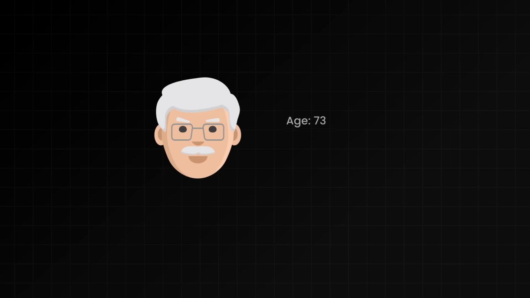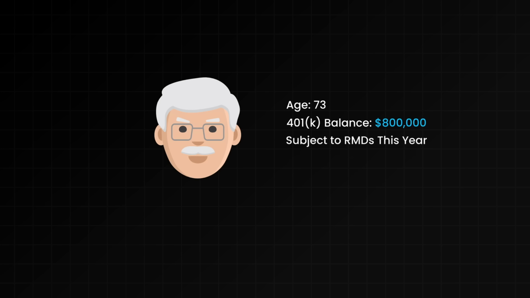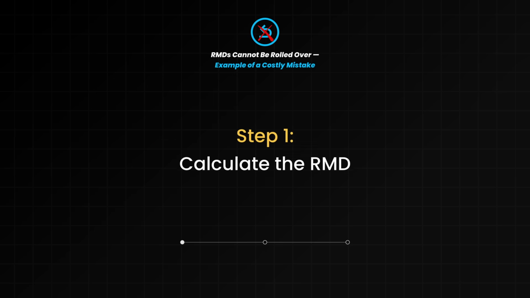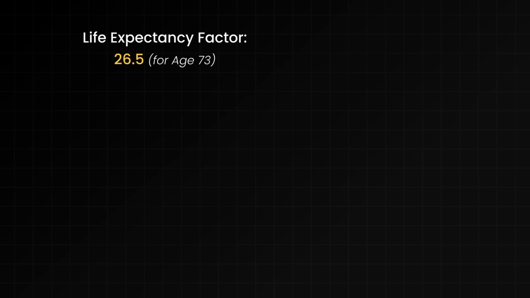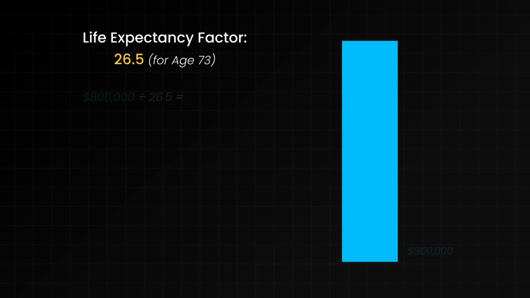Let's meet John. He's 73 years old. He has a 401k balance of $800,000. He's subject to RMDs this year, and he's thinking about rolling his 401k into an IRA. Since John is 73, the IRS uses a life expectancy factor of 26.5. So John must withdraw $30,189 this year to satisfy his required minimum distribution. And yes, that amount is taxable.